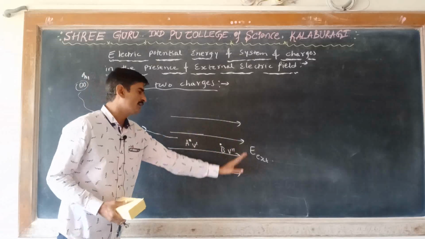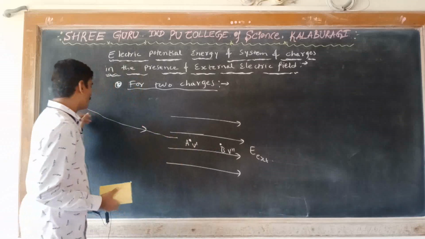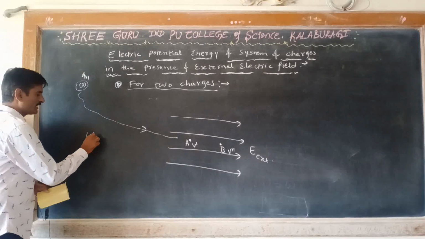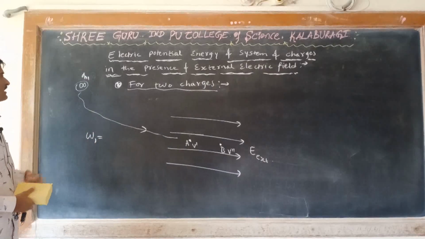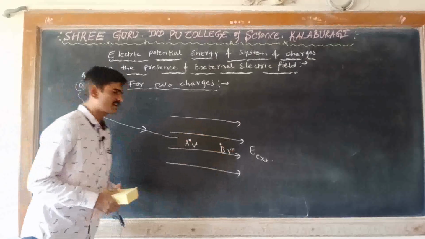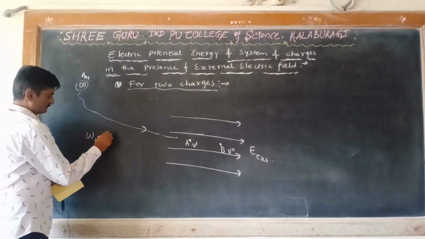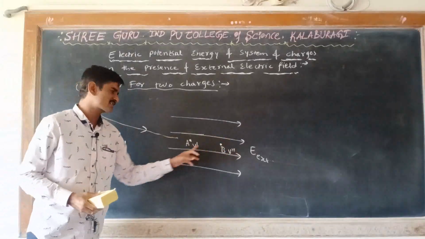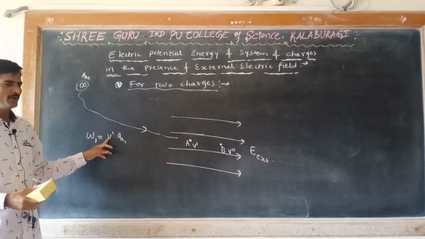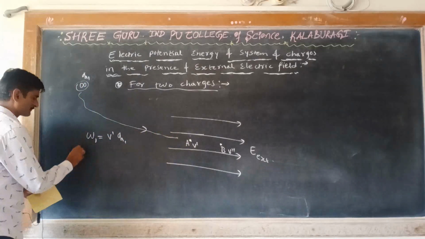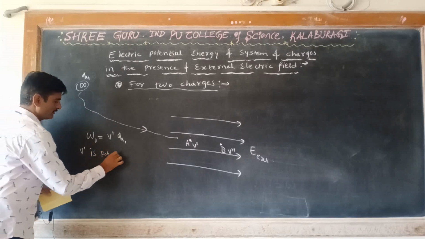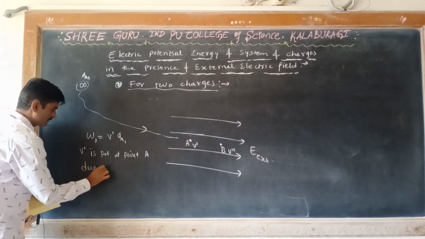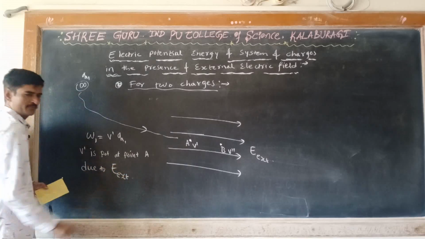Q2 is not here. Only the external electric field is there. So work has to be done against the external electric field. Therefore, the work done to bring the charge Q1 against this external electric field is given by W1 is equal to V dash into Q1. V dash is the potential at the point A due to the external electric field. Understood?